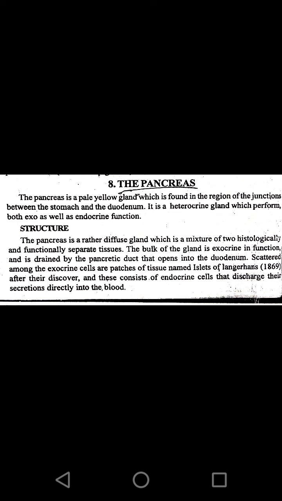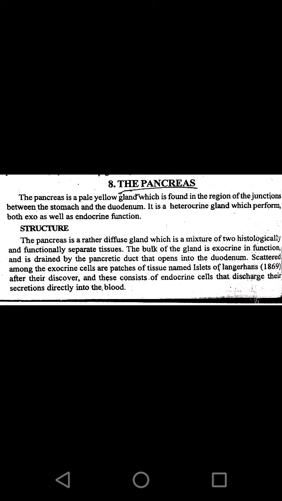What are the examples we study in these exocrine glands? The sweat glands, lacrimal glands, salivary glands, mammary glands, and the digestive glands. In these digestive glands we see stomach, pancreas, and intestine. So this is about the exocrine gland.